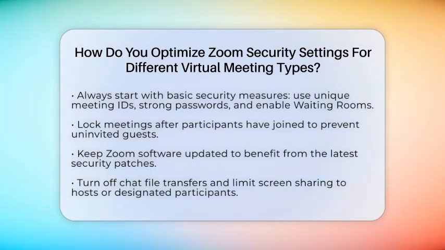First, no matter what kind of meeting you're planning, start with some basic security steps. Always use a unique meeting ID instead of your personal meeting ID. This helps prevent unwanted guests from rejoining your personal space. Require a strong password or passcode for entry, making it harder for outsiders to get in. Enable the waiting room feature so you can screen participants before they join. Once everyone is in, lock the meeting to stop anyone else from entering late.